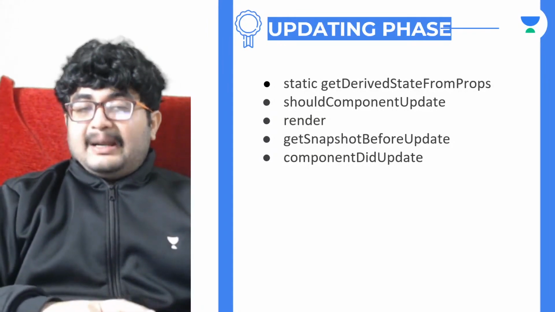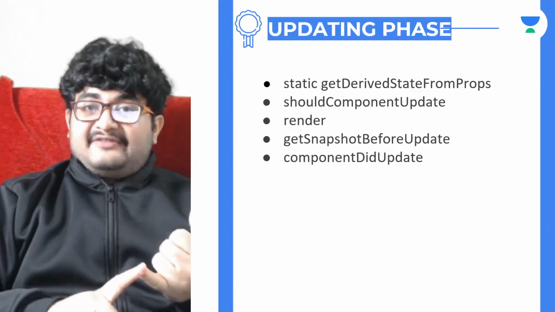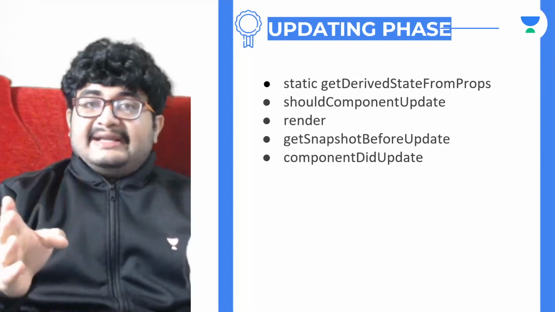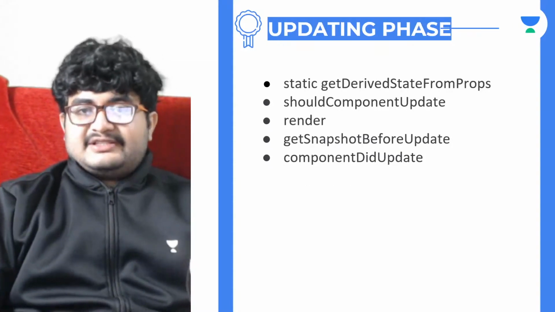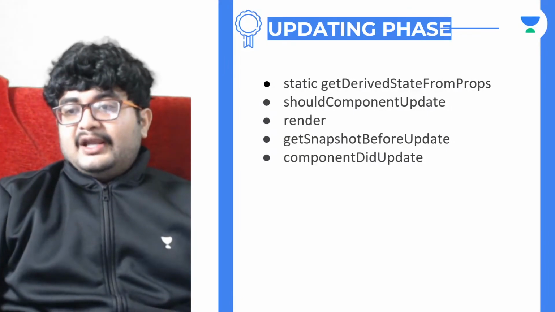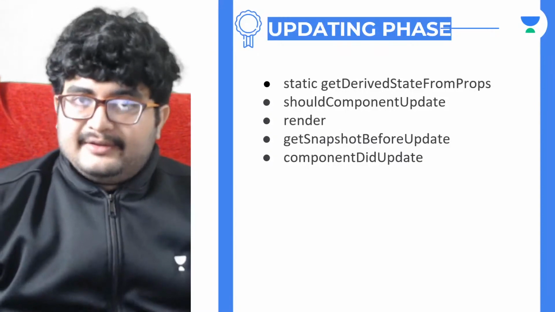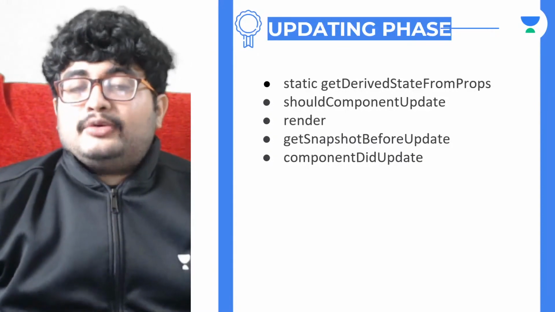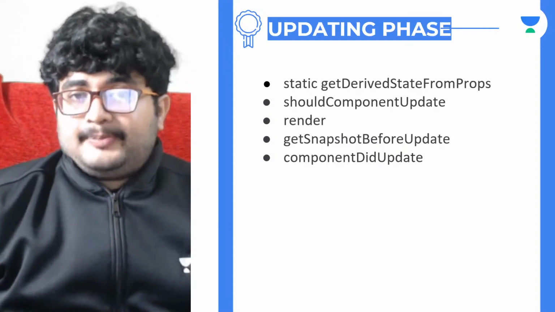So what are the lifecycle methods of the updating phase? First is getDerivedStateFromProps. That will be called first, right? Again, getDerivedStateFromProps is common to both the mounting phase as well as the updating phase. After that, another method is called, shouldComponentUpdate. Now shouldComponentUpdate is also something that's not used often. Why is shouldComponentUpdate used? Let's say you don't want to update your component for some cases. You want to stop the update of the component for some cases.